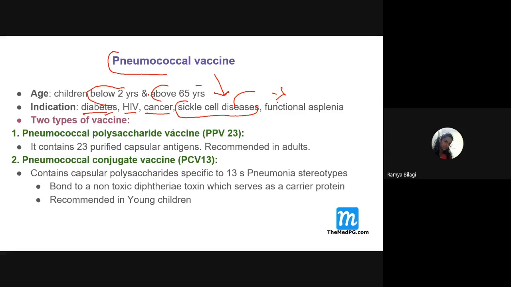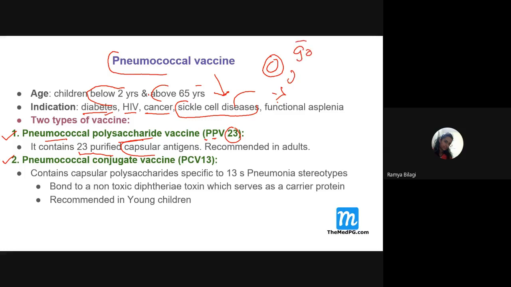This vaccine is of two types. The first is the pneumococcal polysaccharide vaccine, PPSV23. What does it mean? It contains 23 purified capsular antigens. We know this organism has a capsule, and more than 90 strains are present.